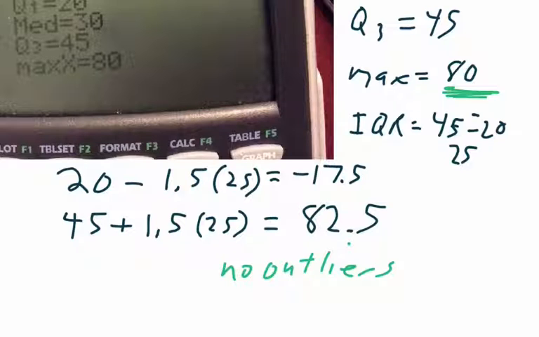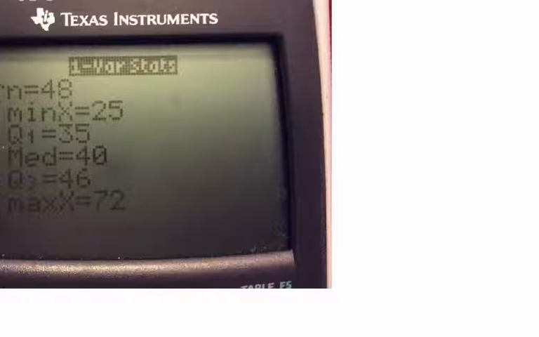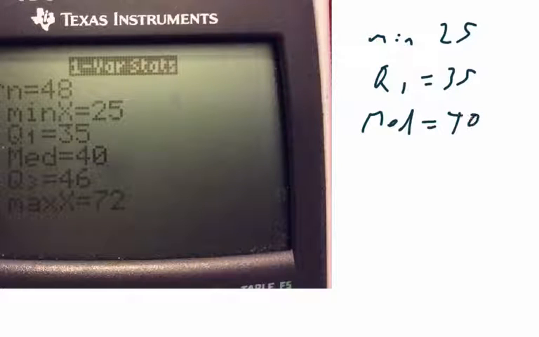Let's try it again with Mr. Freeloop's age. I have Mr. Freeloop's age in L2. Once again, I'm going to do stat calc, one variable stat, and this time I'm using L2. And here are the numbers I get. Remember to hit the down arrow button 5 times. So once again, we have a min of 25, Q1 equals 35, the median is equal to 40, Q3 is equal to 46, and the max was equal to 72.